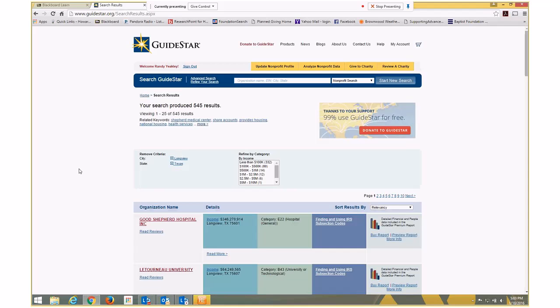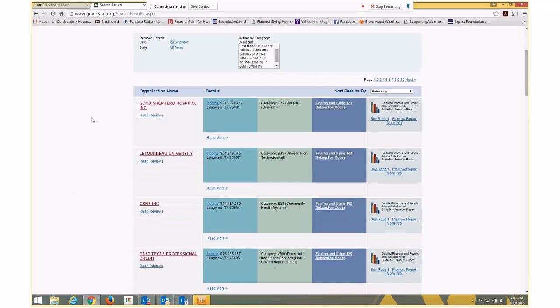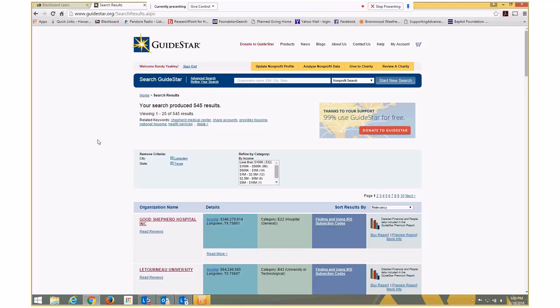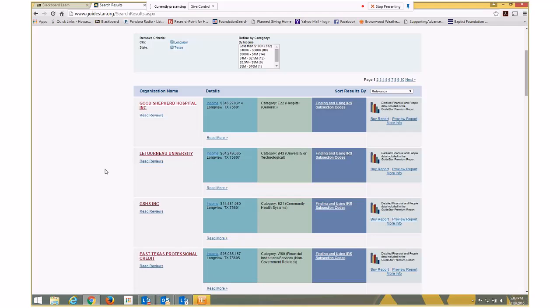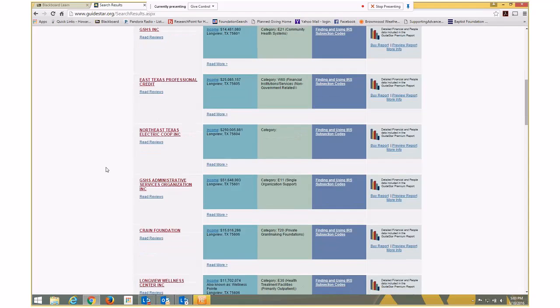So I just put in Longview and Texas. Those are my only two things. I didn't refine it any further, and there's all sorts of organizations here. In fact, there are 545 organizations here because there's at least 545 nonprofits in Longview, Texas. But most of these are not foundations.